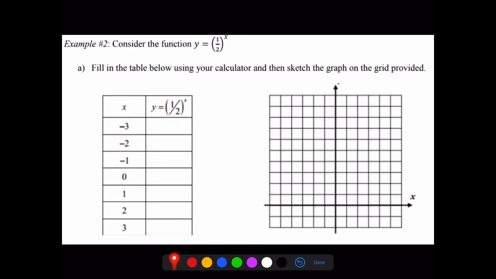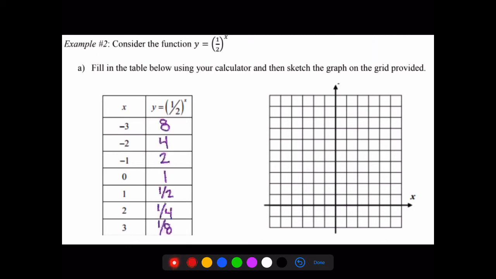All right, so for this one, our a value in this case is 1, our b value is 1/2, because again, our b value is whatever is being raised to the power of x. So looking at this, if our b value is 1/2, we know that we have decay. So this should look like a reverse of what we just saw, a J-curve going in the opposite direction, a backwards J. So we start plugging in our values.